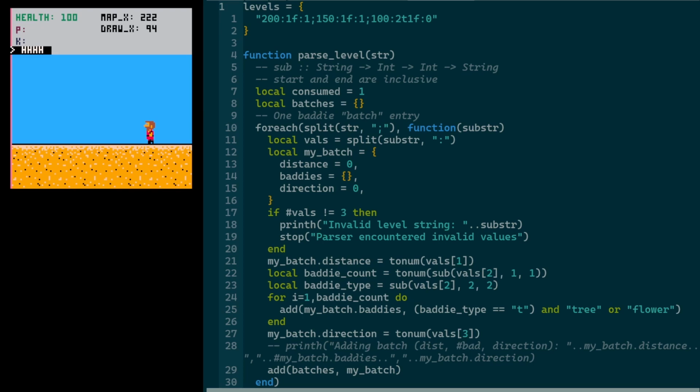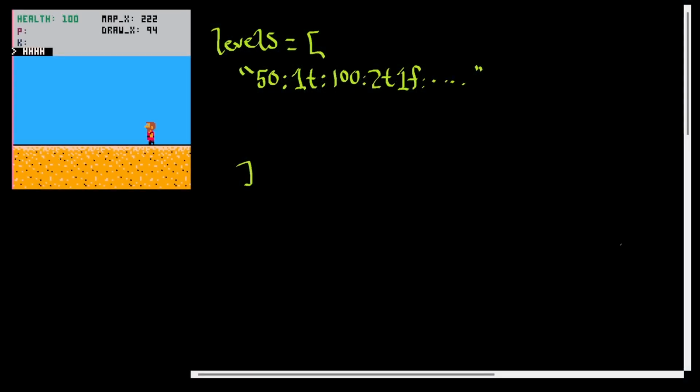So the parser works pretty well. Let me jump back to Paint real quick to make a note. I realized after I started working on it that I had left one thing out. We had initially said that we would define the parser entries as the distance at which the baddies would spawn, then some delimiter, and then the number and types of baddies like this. And that would be the end of the entry.